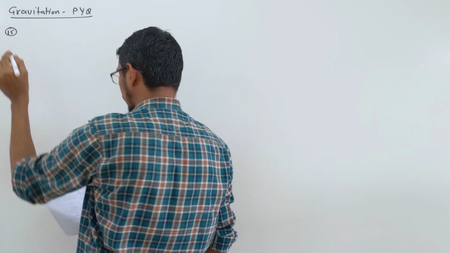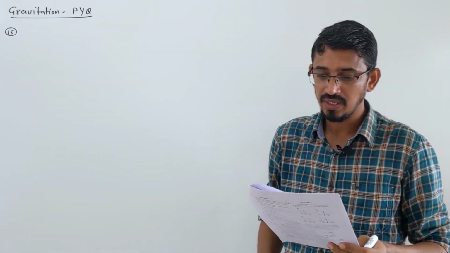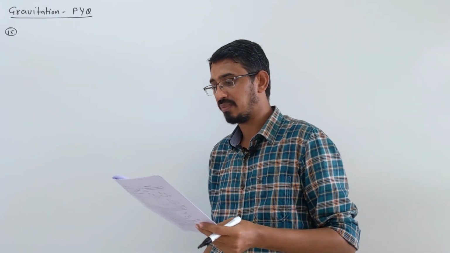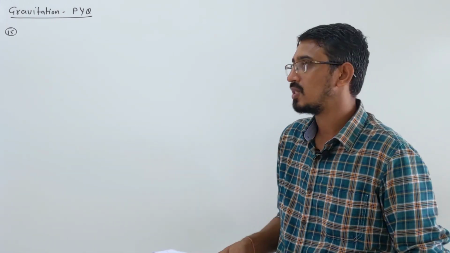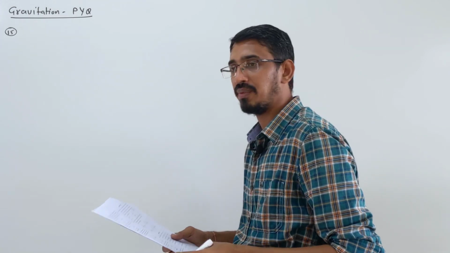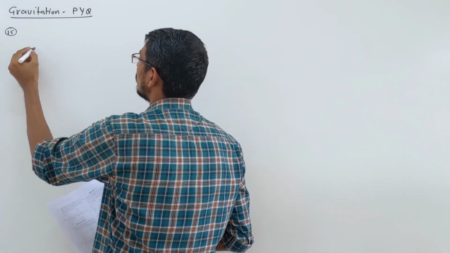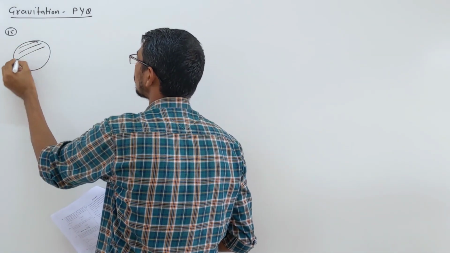Problem number 15 we are doing. It says the dependence of intensity of gravitational field of Earth with distance r from the center of Earth is what? So Earth is just like a solid sphere. How the field varies due to a solid sphere, we have already discussed. Still I am writing here. So this is a solid sphere.